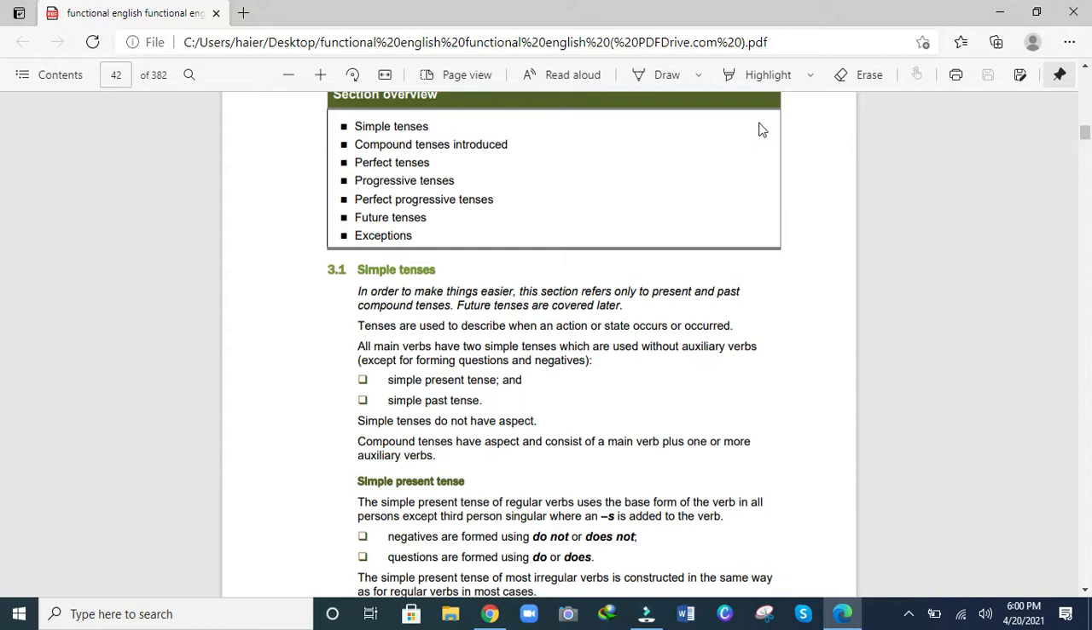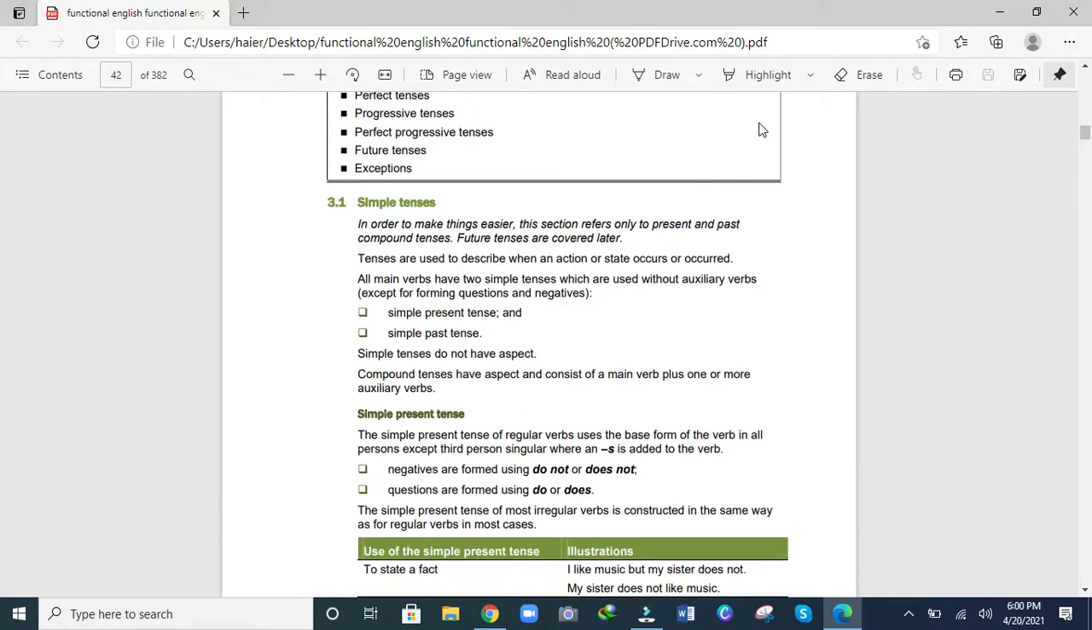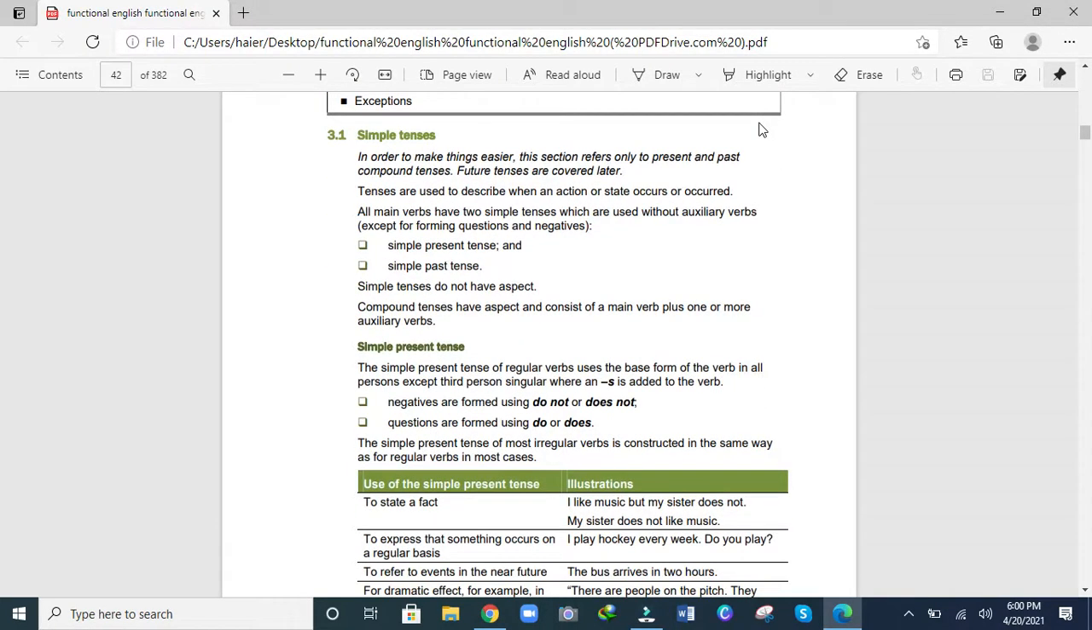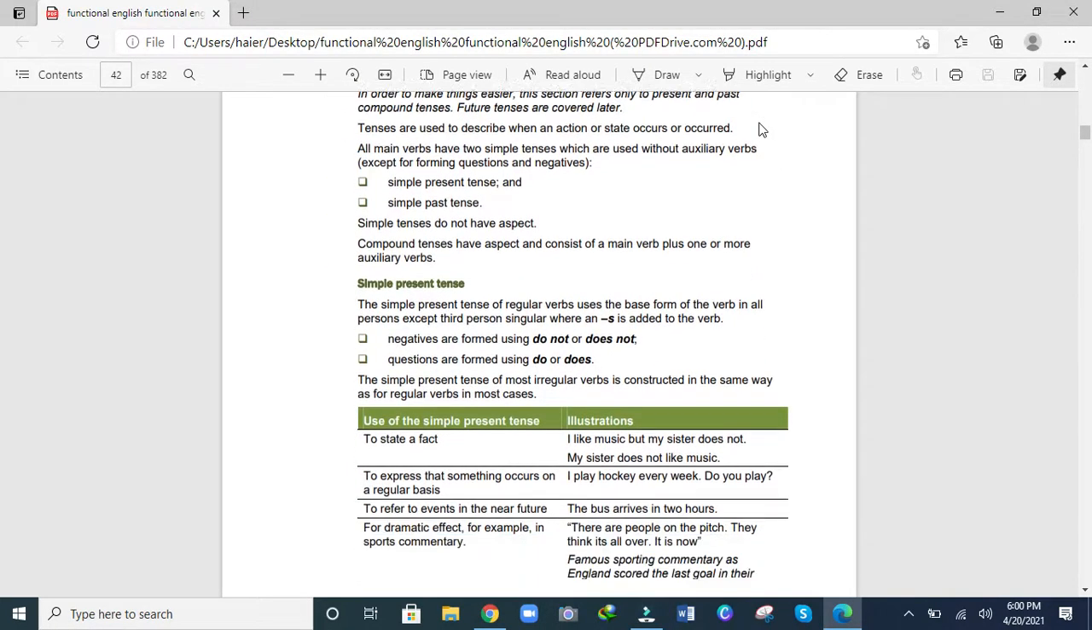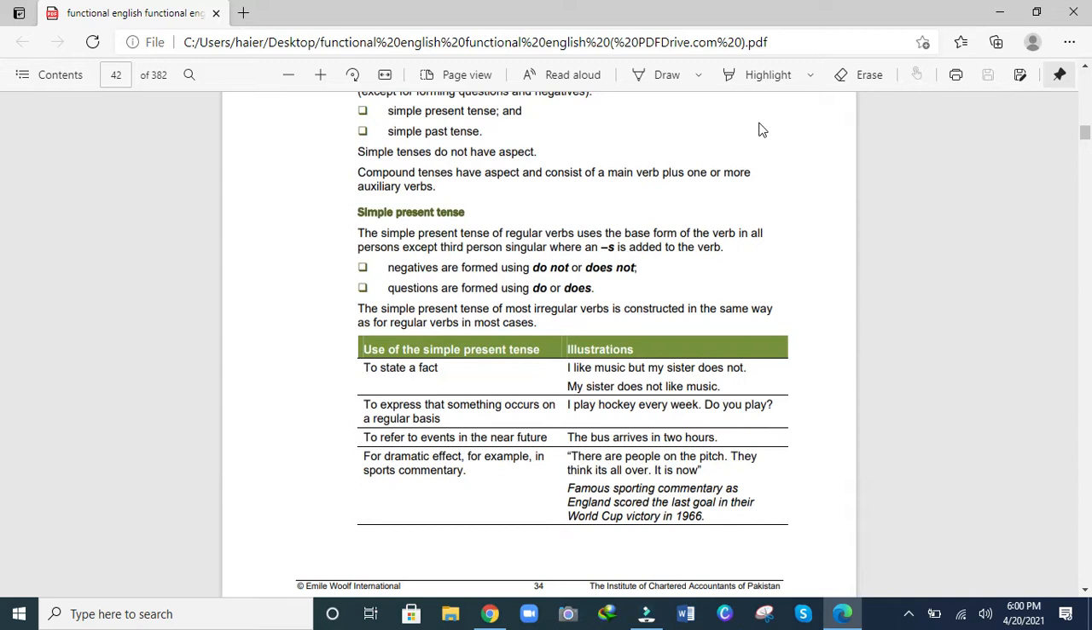All main verbs have two simple tenses which are used without auxiliary verbs, except for forming questions and negatives: simple present tense and simple past tense. Simple tenses don't have aspect. Compound tenses have aspect and consist of a main verb plus one or more auxiliary verbs.